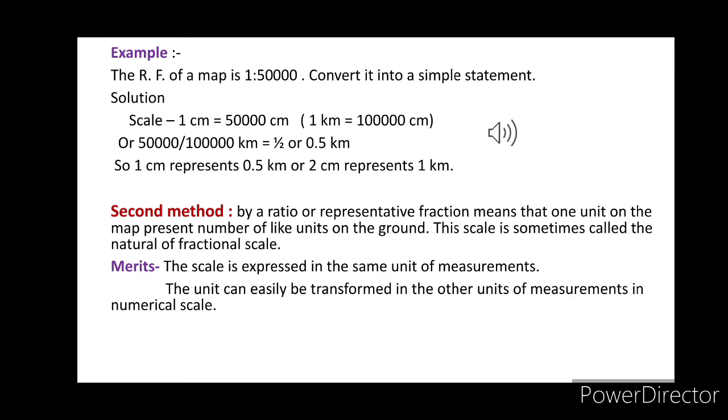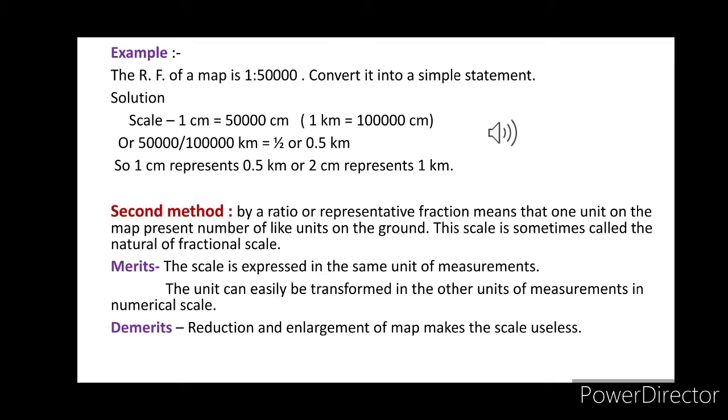So the scale is expressed as a ratio or representative fraction, that is a fraction in which the numerator expresses the distance on the map and the denominator represents the actual distance on the ground in the same unit. That means for RF you have to write the map distance divided by the ground distance. Okay, but both carry the same unit. And some demerits are that reduction or enlargement of the map makes the scale useless, and number 2, determination of the RF needs calculations and previous knowledge. Okay.